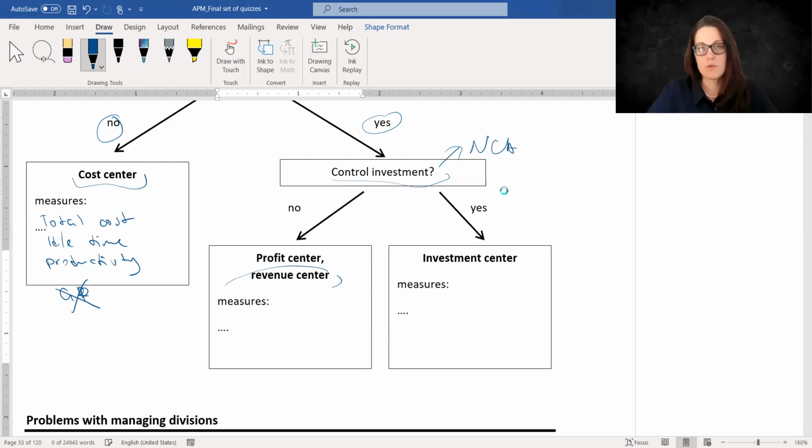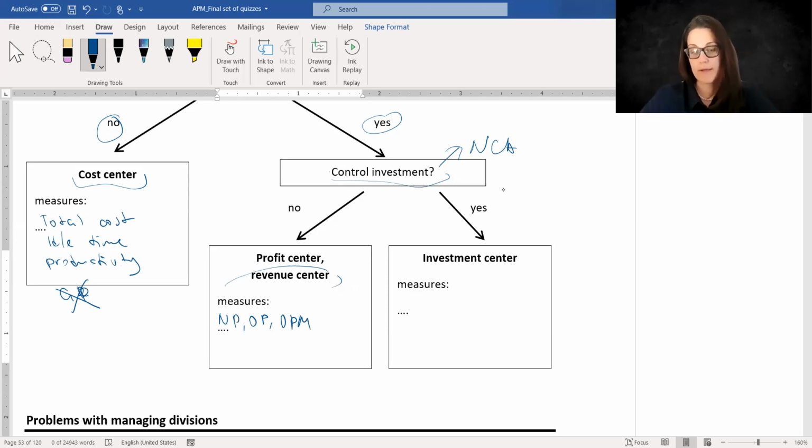However, it may as well be that they can control both of them, and we will be able to evaluate them based on profits. So we will treat them as profit centers. And if they're profit centers, we would need some measures such as, let's say, net profit, operating profit margin, something like that.